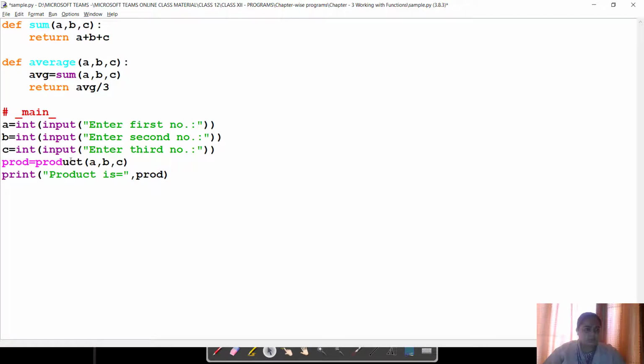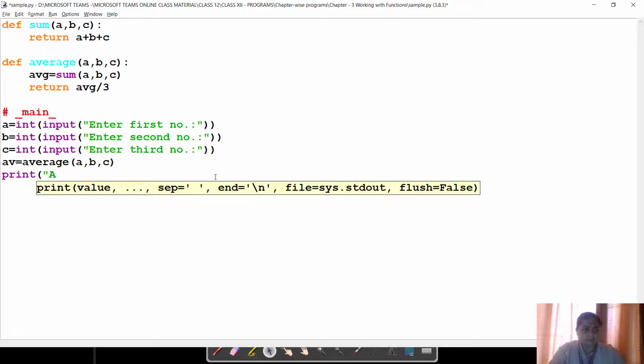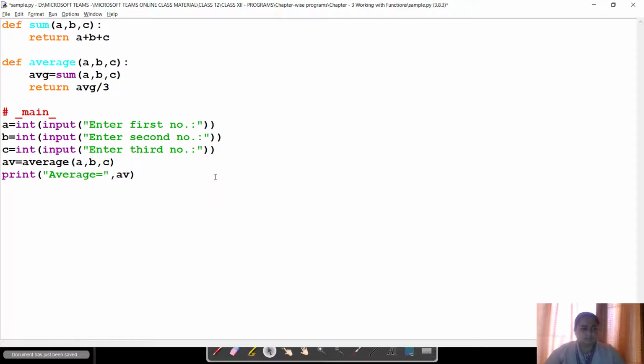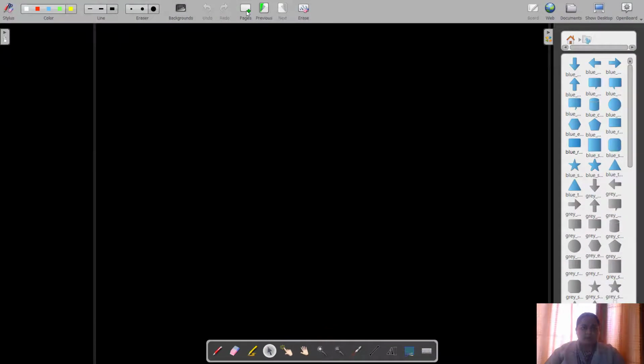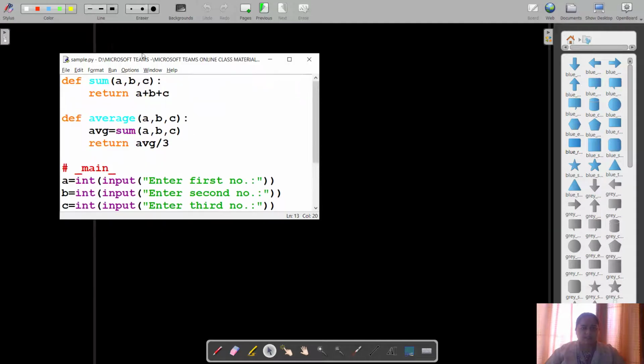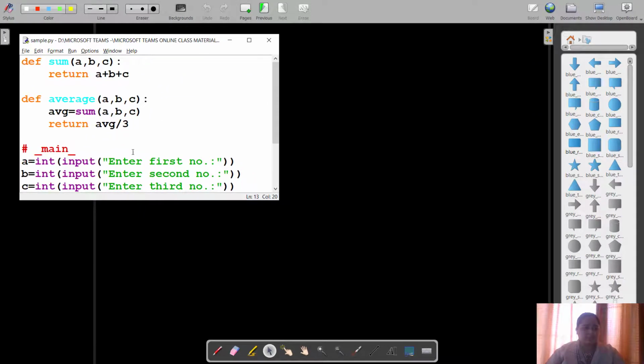And here we are just going to display. So now you can see that this is a program which contains two functions. Let us see how this is executed. So I'm going to take up a new page over here, and this is my program. So we will be taking the program like this.